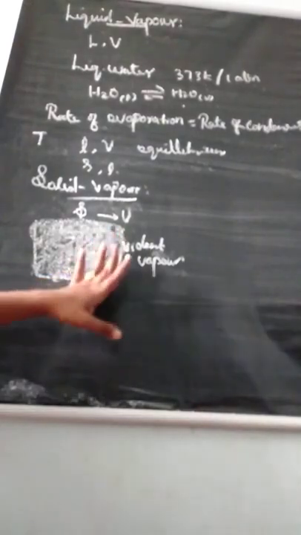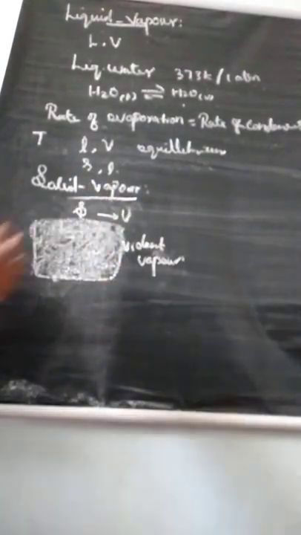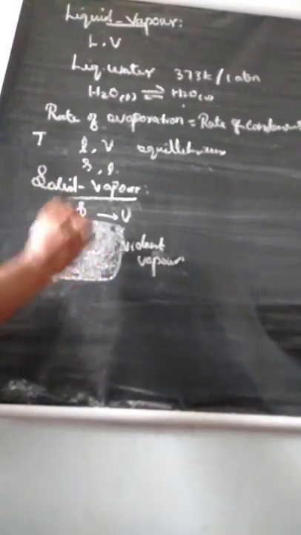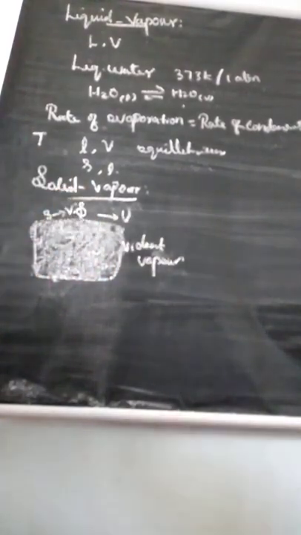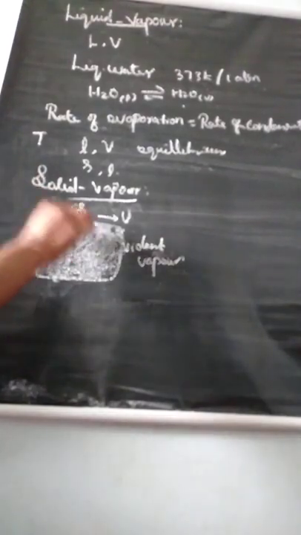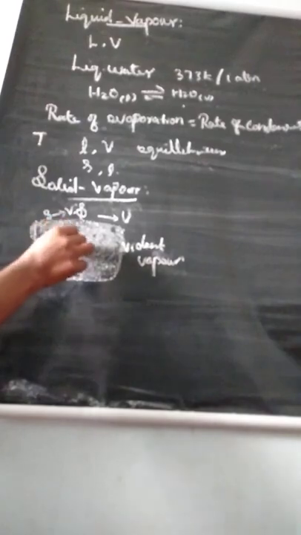Due to sublimation of iodine. Sublimation means solid molecule is easily converted to vapor. First you take the example iodine. After some time, if you are seeing this vessel, inside it fully you got the vapor.